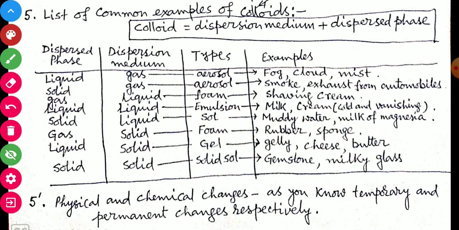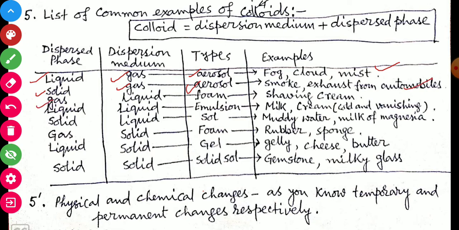If dispersed phase is liquid, dispersion medium is gas, type of colloid is aerosol. Example: fog, cloud, mist. Dispersed phase is solid, dispersion medium is gas, type is aerosol also: smoke, exhaust from automobiles or chimney.